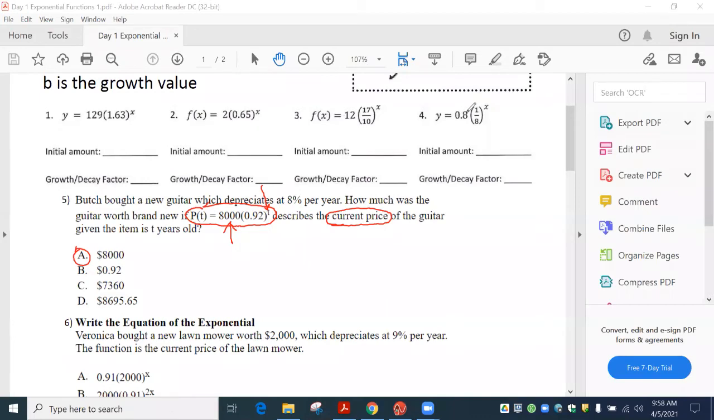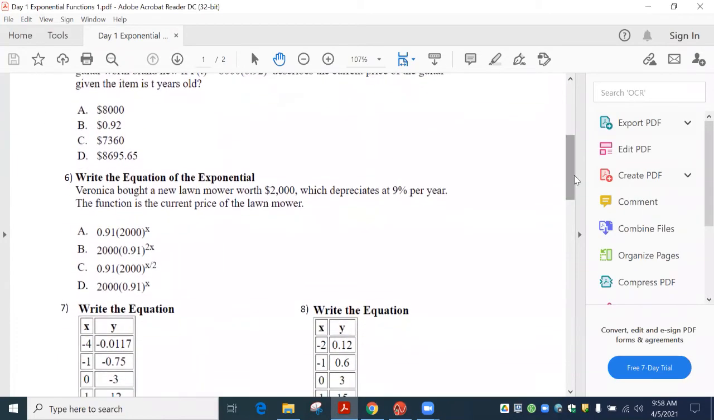Okay. All right. Let's look at the next one. It says Veronica bought a new lawnmower worth $2,000, which depreciates. Now, this right here kind of gives you a little hint on what's going on here. Okay. So first off, what was the beginning cost of our lawnmower? How much did our lawnmower cost to begin with? $2,000. That number always goes up front immediately. I can mark off A, I can mark off C, because the 2,000's got to go up front.